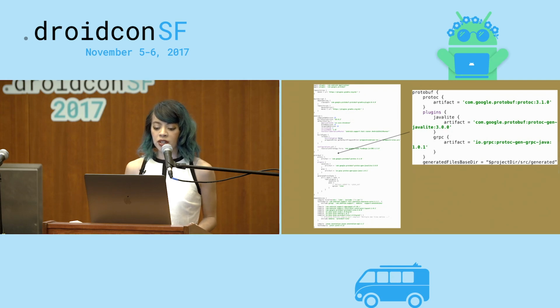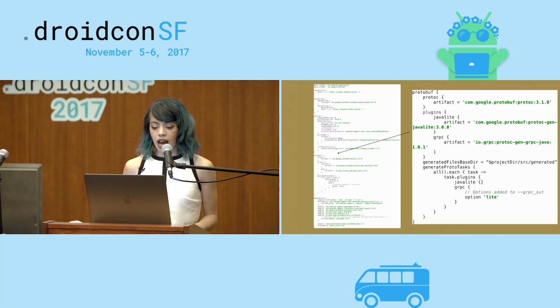The next line is specifying where the files will be generated to. In this case, it's going to go into the generated directory in our source folder, but we can change this to wherever you want. And then lastly, the Protobuf plugin will generate a task for the protoc run. So here we're telling it which plugins to apply. So we're saying the Java Lite plugin and the gRPC plugin. If you don't add this here, they won't actually be applied.